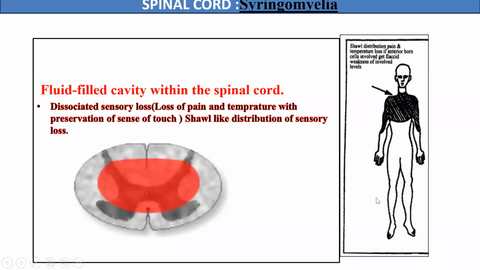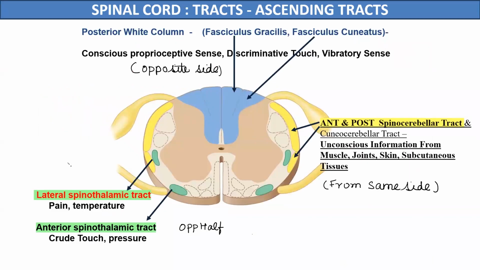This is about the two tracts, the lateral and the anterior spinothalamic tracts, which are located in the lateral and the anterior white column of the spinal cord. The lateral spinothalamic tracts are carrying the sensory information of pain and temperature, while the anterior spinothalamic tracts are carrying the sensory information of crude touch and pressure from the opposite half of the body to the sensory areas of the cerebral cortex.